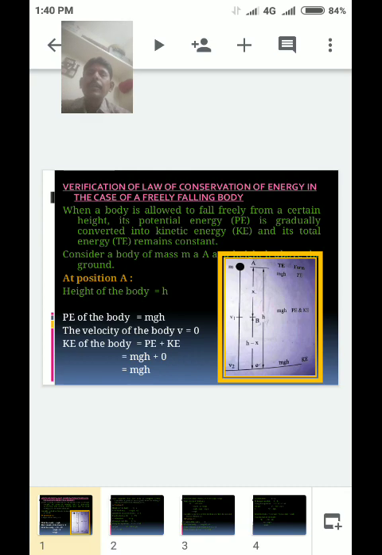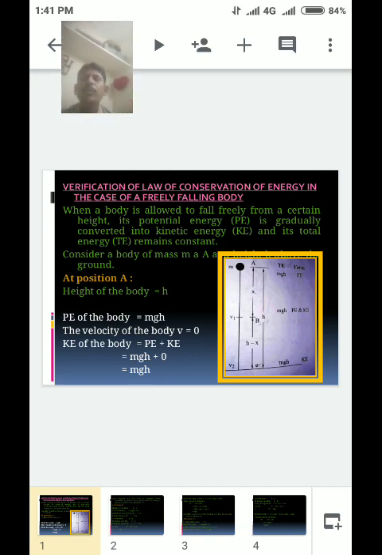When a body is allowed to fall freely from a certain height, its potential energy (P.E.) is gradually converted into kinetic energy (K.E.), and its total energy (T.E.) remains constant.